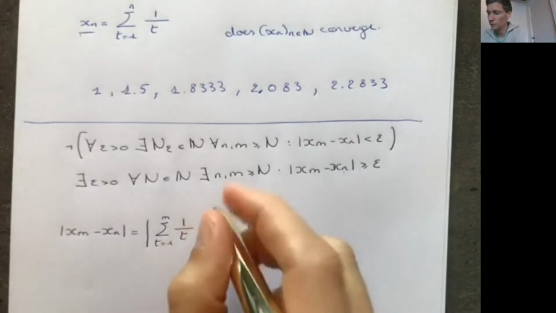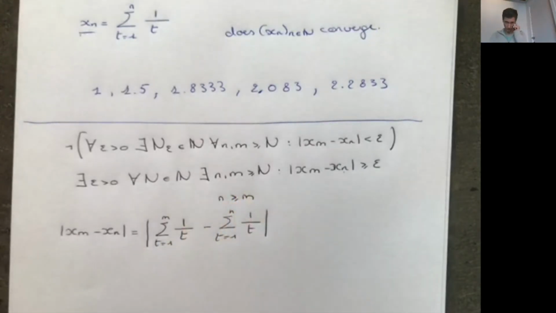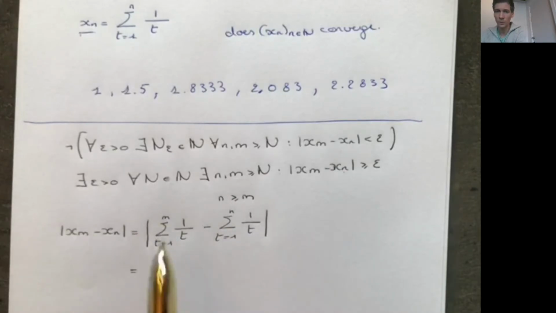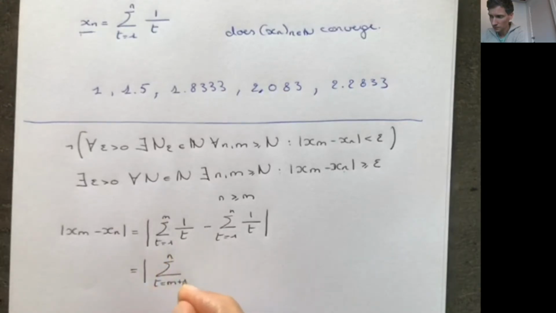Without loss of generality, we can assume that n is greater or equal to m. The other case, m greater or equal to n, will be perfectly analogous. So what do we have? We have the absolute value of the difference of two sums. This one goes from 1 to n, and this one goes from 1 to m. So what we are left with is going to be the sum from m plus 1 to n of 1 over t.